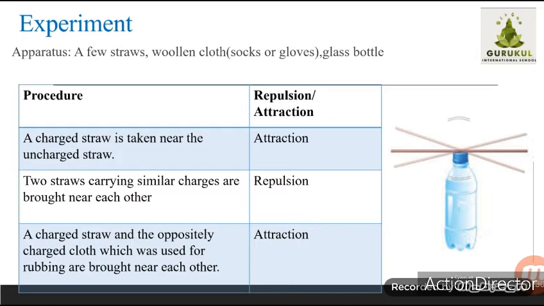So this experiment gave us a very important conclusion. Okay, I will repeat it. What is it? An electrically charged object attracts uncharged objects. There is repulsion between like charges and there is attraction between unlike charges. And hence repulsion is used as a test for identifying an electrically charged object.